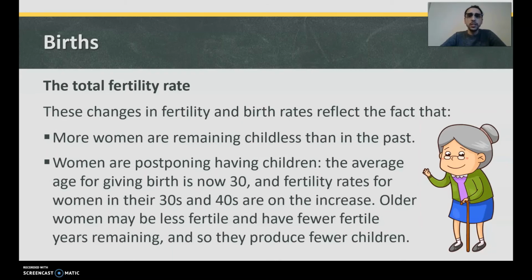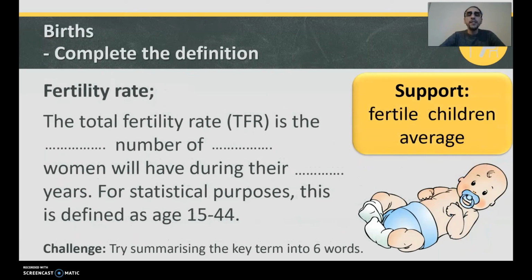One reason why they would say the fertility rates have gone down is because women are waiting to have children later. Okay, women are now working more, so they have their own careers, and maybe they postpone having children until much later, sometimes until their 30s and 40s. Therefore, they've got a smaller time period to have the babies. Therefore, they've got less opportunity to have more of them. So therefore, the fertility rate is going down.